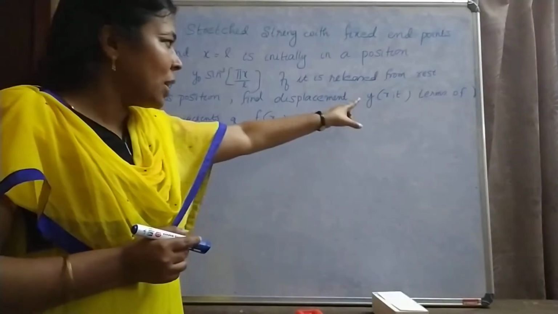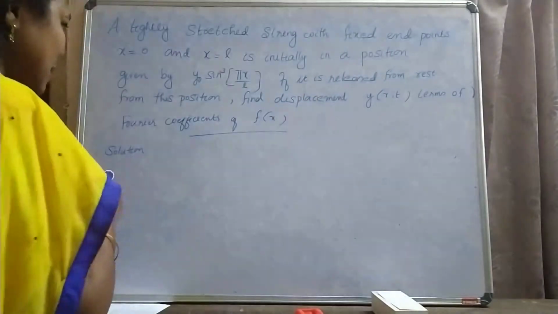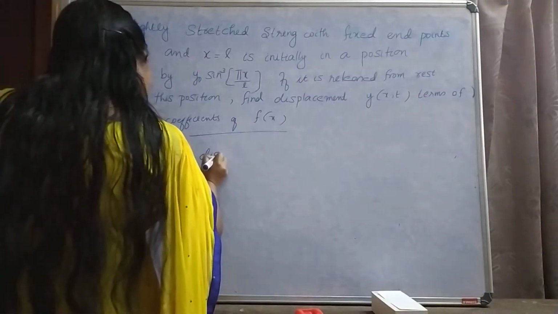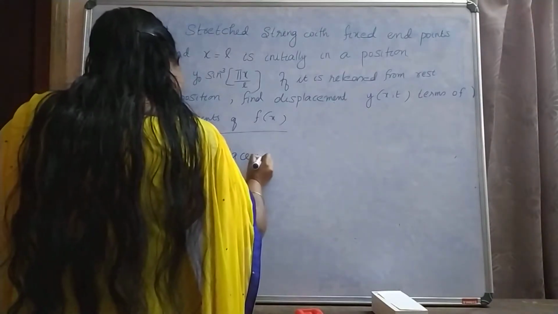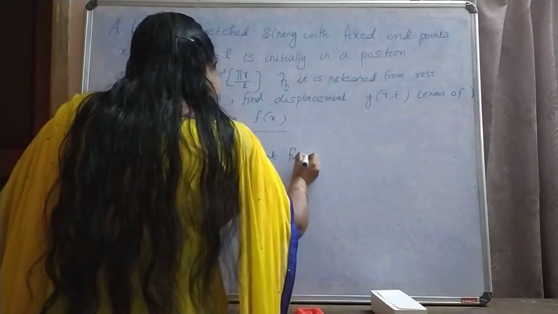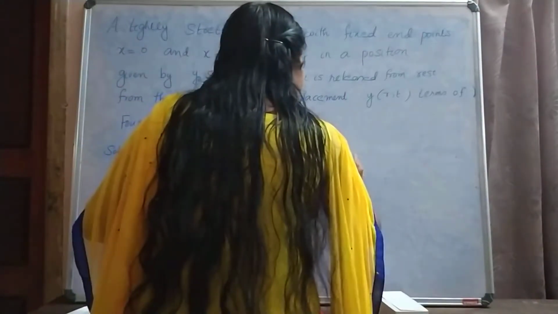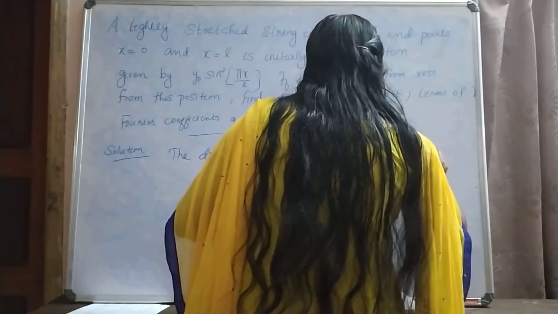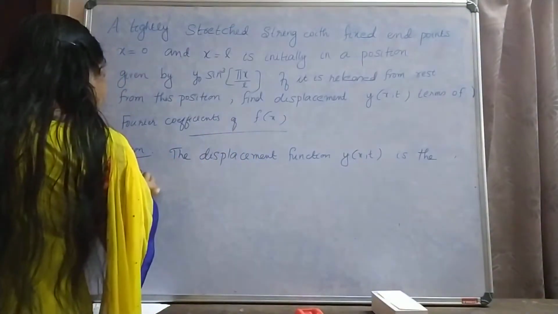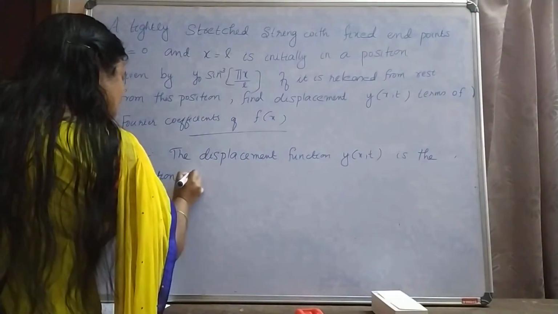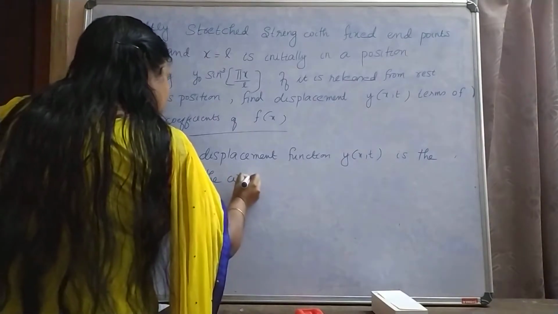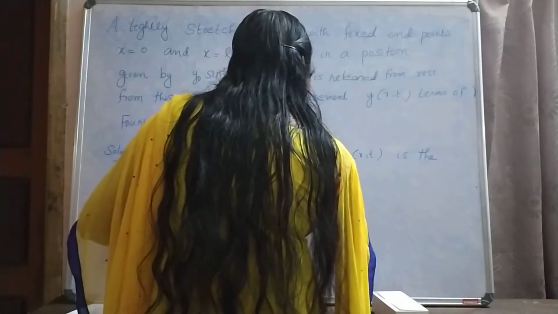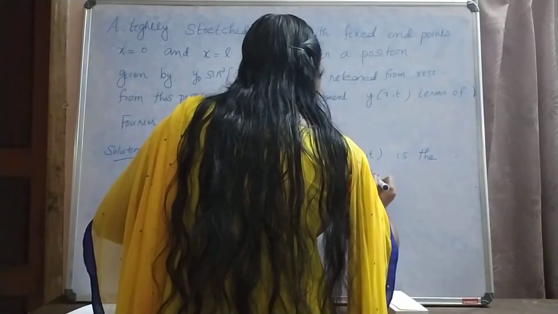First write the displacement y of x comma t. The displacement function y of x comma t is the solution of the wave equation dou square y by dou t square equal to a square into dou square y by dou x square.